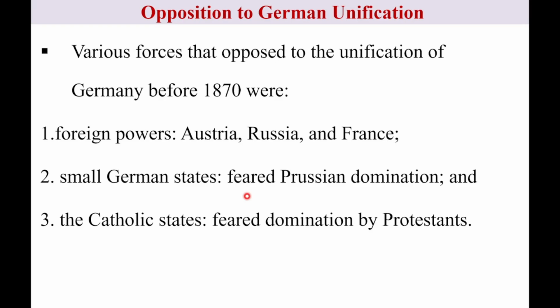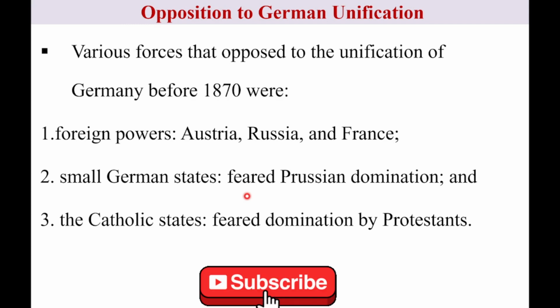Prussia was a powerful, wealthy state which had a constitution, civil rights and a parliament. That means they feared Prussian domination, so they began to oppose the unification of Germany.